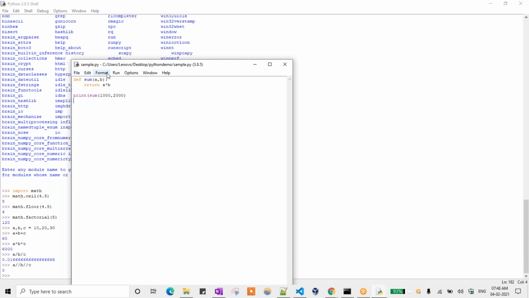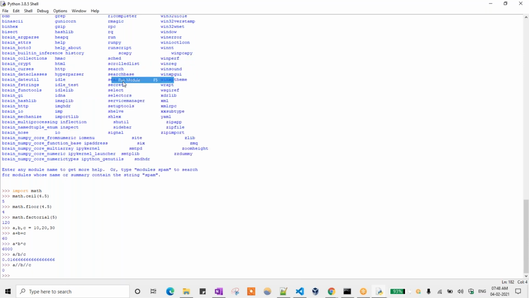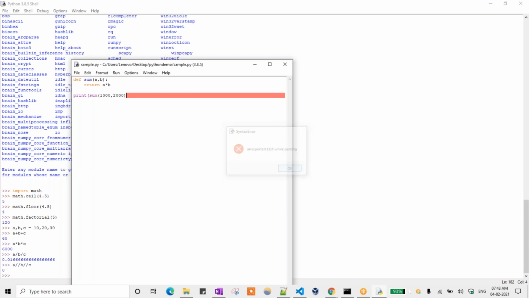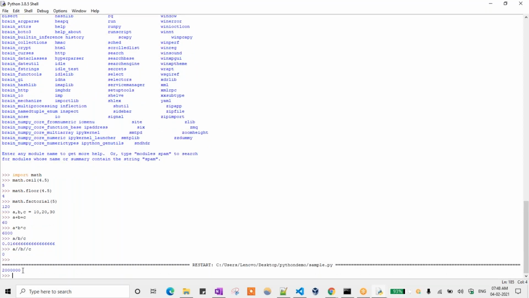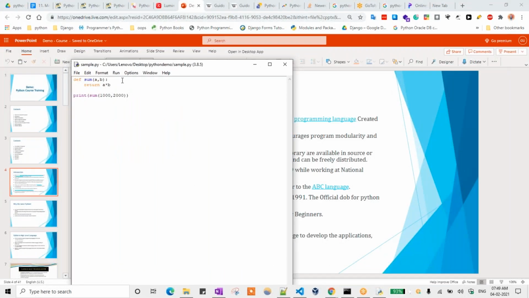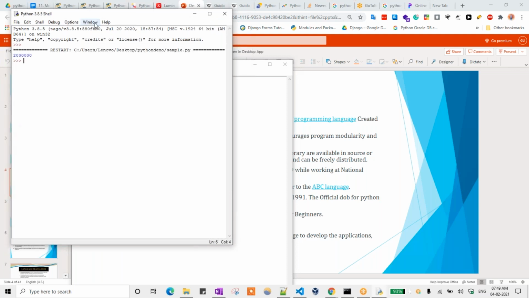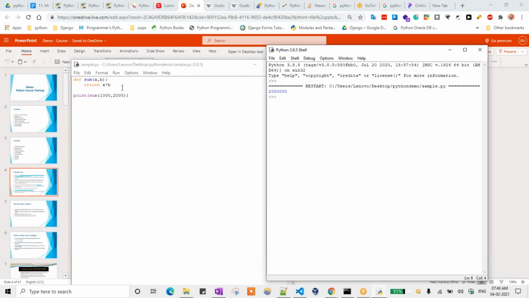If I want to run that file, go to Run here and click on Run Module. So here we are getting 20 lakhs, right? I am closing this and running it once again so we can understand more. This is the output we are getting for that particular function.